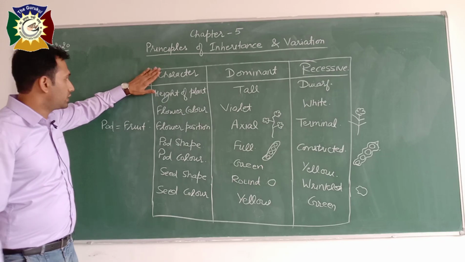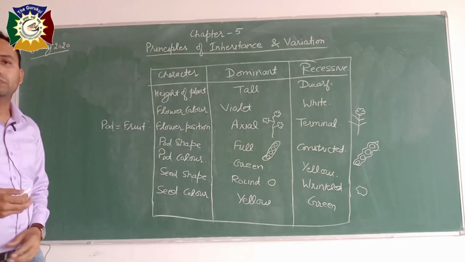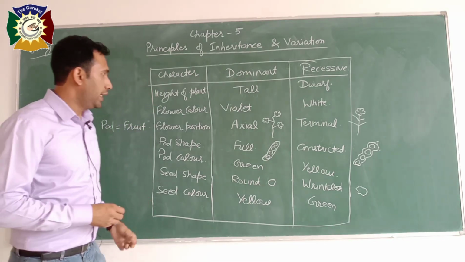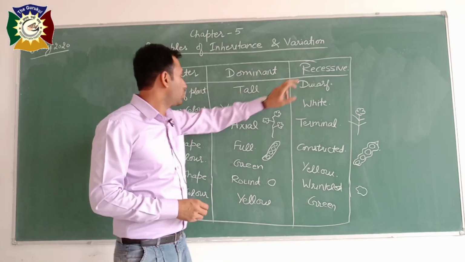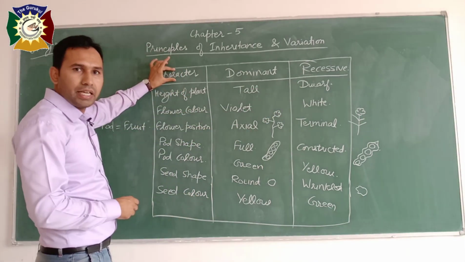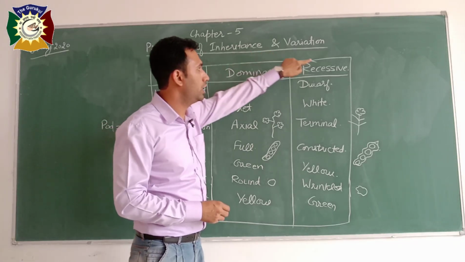So these are the 7 characters which were studied by the father of genetics, that is Mendel. And these are the dominant traits, these are recessive traits. So a character has 2 different traits, either dominant or recessive.